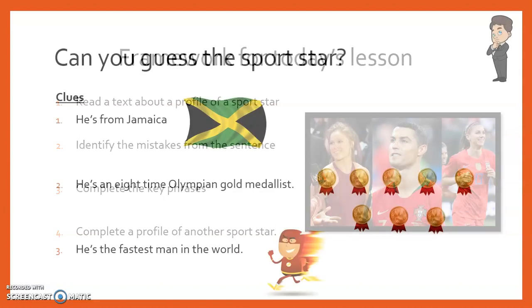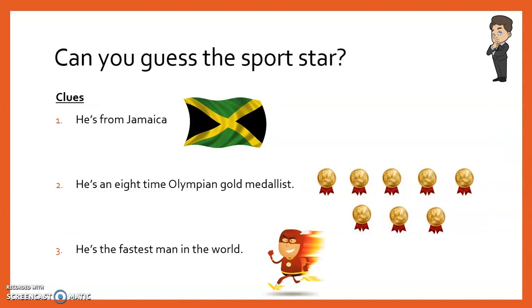Okay, now then, before we talk further about the sports star that we are going to be learning for today, I need you to guess the sports star through this simple guessing activity. So the clues are: first, he's from Jamaica; second, he's an 8-time Olympian gold medalist; and third, he's the fastest man in the world. So, how is it? I hope you guys are able to guess this sports star.